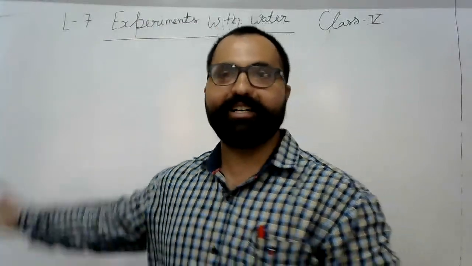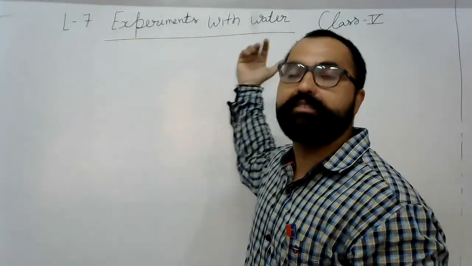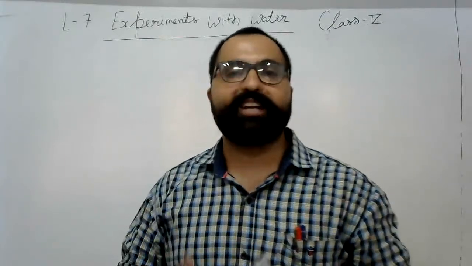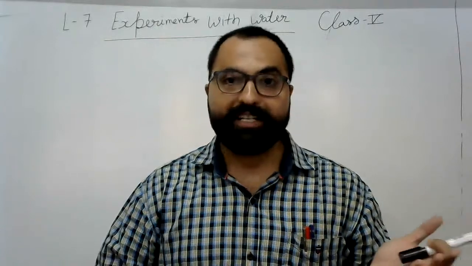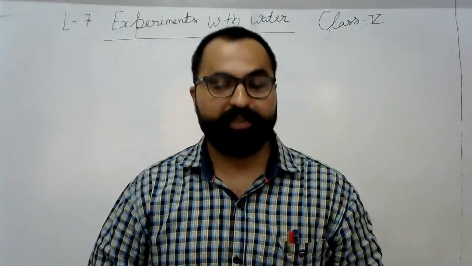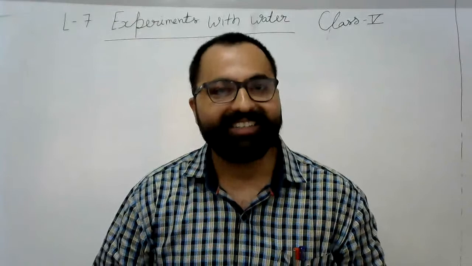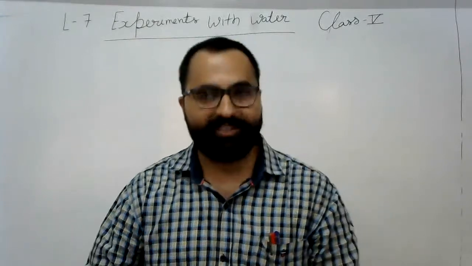We will start studying our lesson 7, experiments with water. It is for class 5th. In the previous class we completed some concepts, so it's time to repeat them. What floats, what sinks?